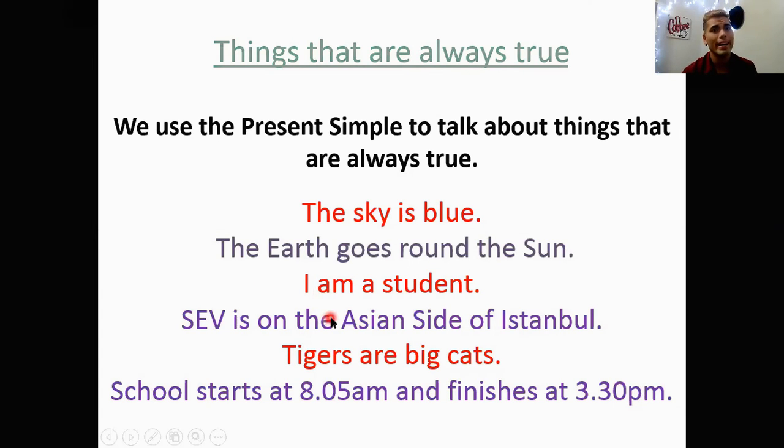Number 3, I am a student. In my case, I am a teacher. Number 4, the V is on the Asian side of Istanbul. And the next one, which is number 5, tigers are big cats. And the last one, school starts at 8:05 a.m. and finishes at 3:30 p.m.